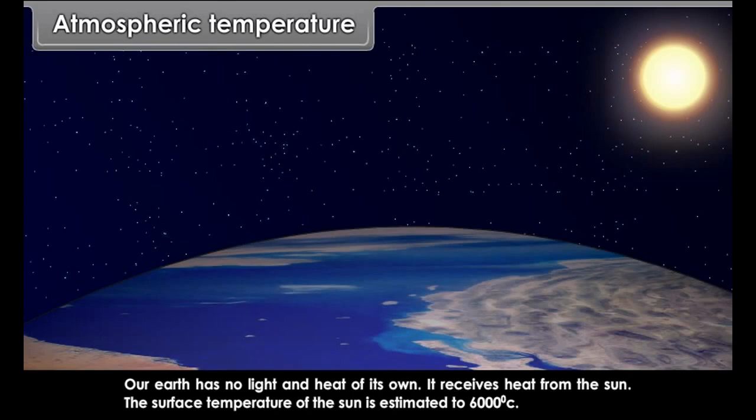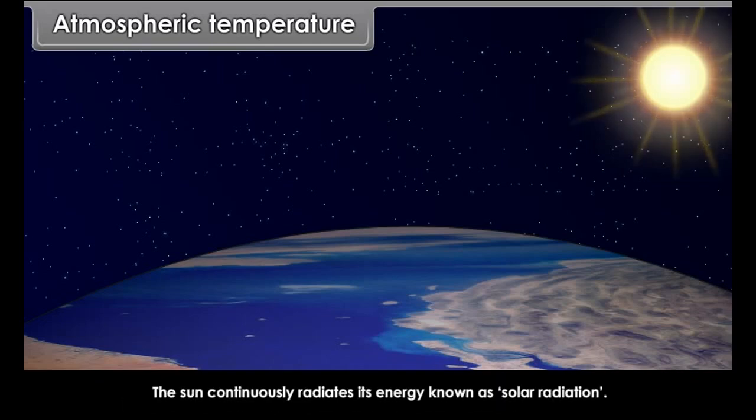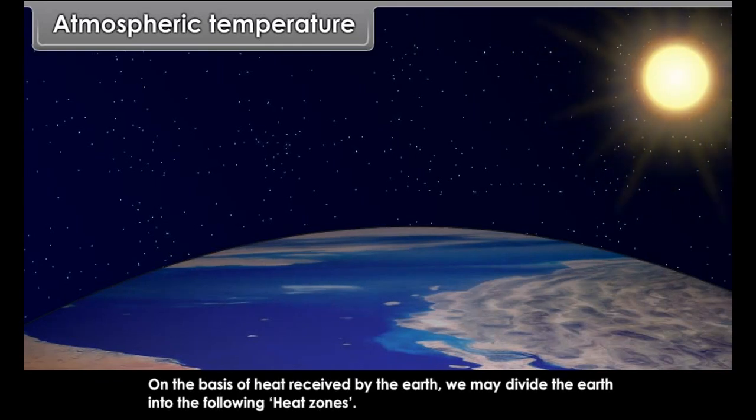Anemometer. An anemometer is a device that is used for measuring wind speed. Climate. Climate is the sum of all weather conditions prevailing over a large area for a long period of time.